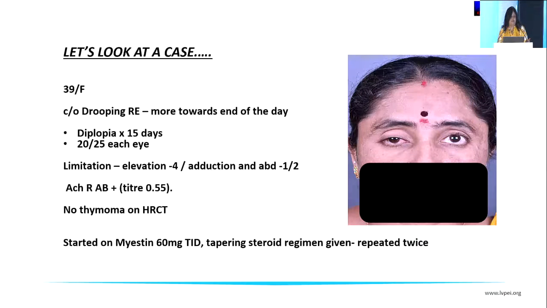Her ACH receptor antibody titer was positive. There was no thymoma on HRCT. She was started on Mestinon, 60 milligrams, with a tapering steroid regimen. This cycle was repeated twice. As we can see here, she has the ptosis. There is limitation of elevation in straight up gaze as well as the right and left up gaze, and a little bit of adduction and abduction limitation. She had a left hypertropia of 14 and an esotropia of 12.